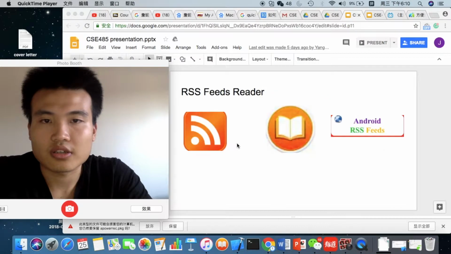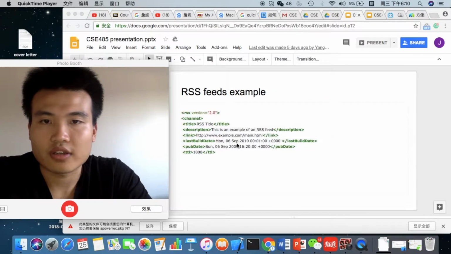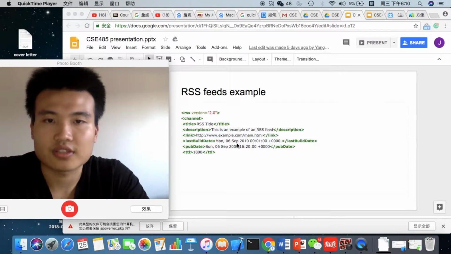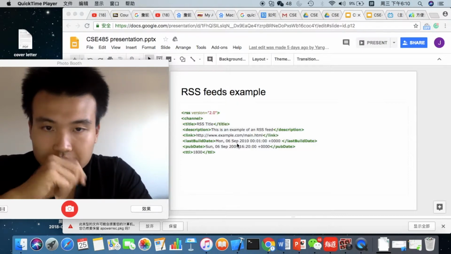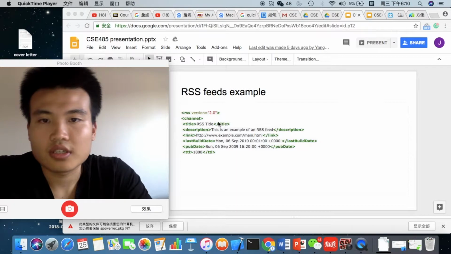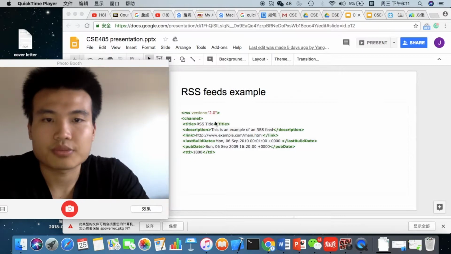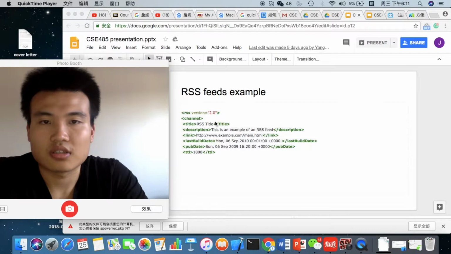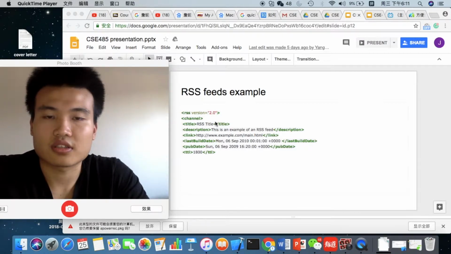Let's take a closer look. This is an RSS feed example. You can see there is a category, an article title, a description of the RSS feed, and a link to the web page that contains the article.